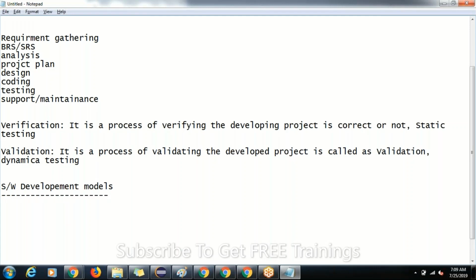Once again I'm repeating, any company will have the same activities: requirement gathering, BRS and SRS preparation, analyzing, project plan, designing, coding, testing, and support and maintenance. So now, what is the software development model? What do we have in it?